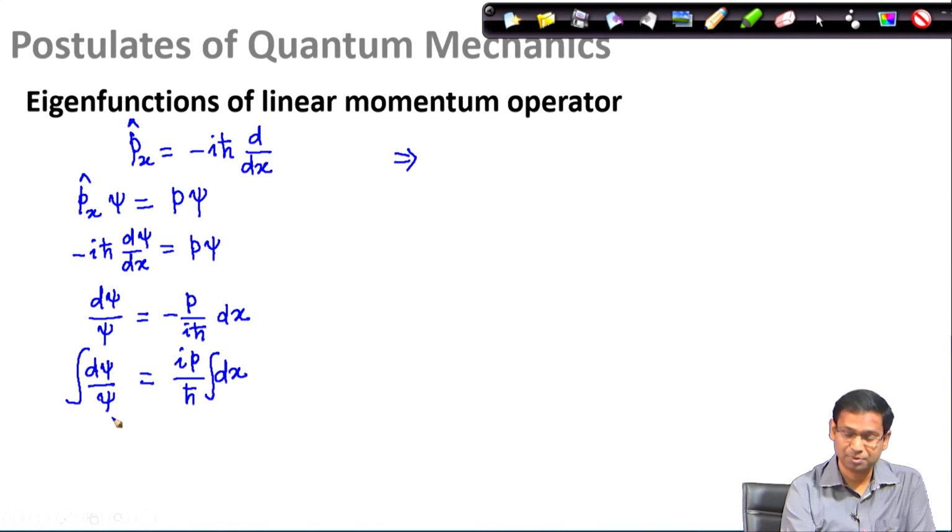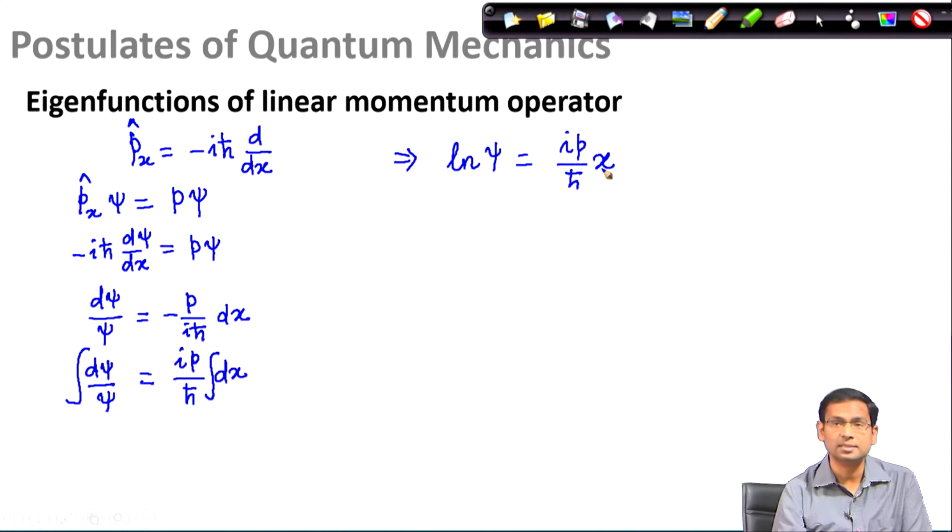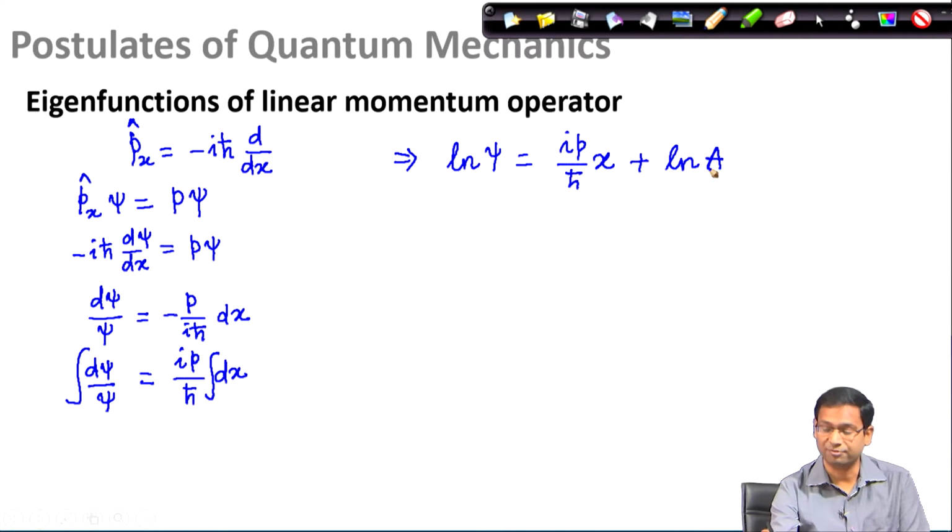When I do the left hand side integration, I get a natural logarithm, ln psi equals i p by h bar, and when I integrate dx, I simply get x. I should not forget there will be a constant of integration, and I am expressing it in terms of a natural logarithm, ln a. That does not make much of a difference, except that you will see how it helps us in simplifying the wave function.